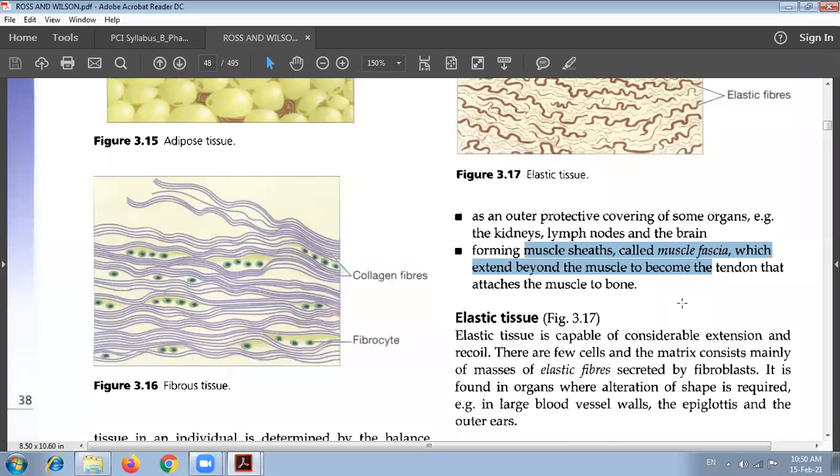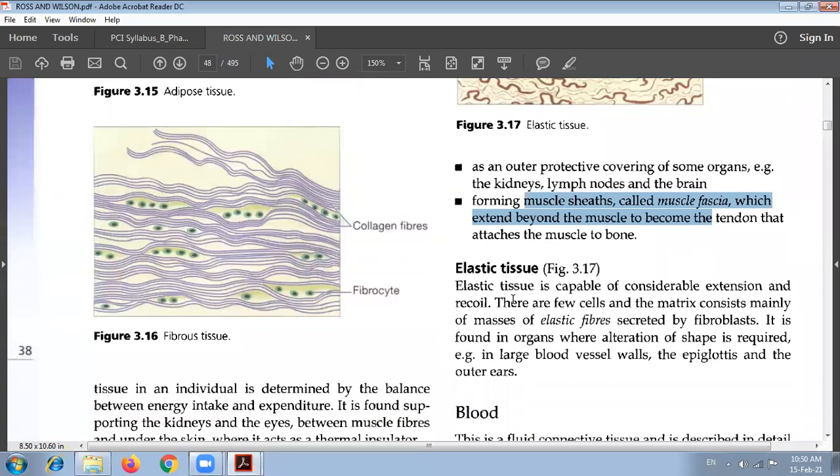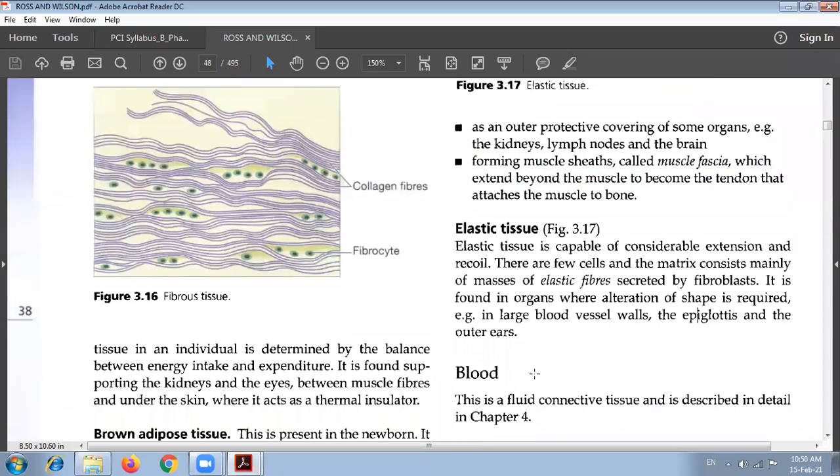The next tissue is the elastic tissue. Elastic tissue is capable of considerable extension and recoil. There are few cells, and the matrix consists mainly of masses of elastic fibers secreted by fibroblasts. It is found in organs where alteration of shape is required, for example in large blood vessel walls, the epiglottis, and the outer ears.